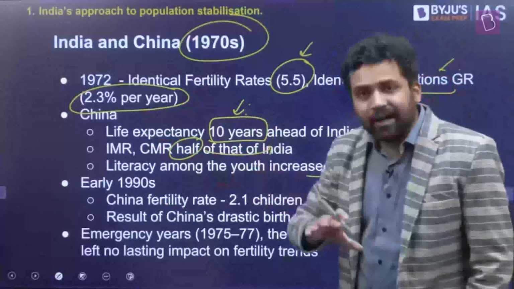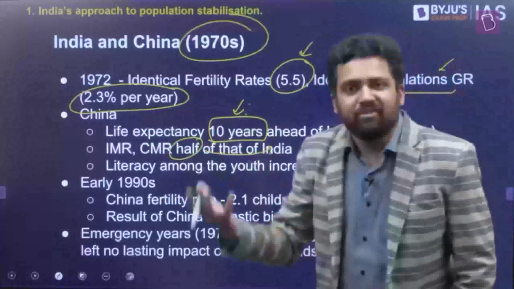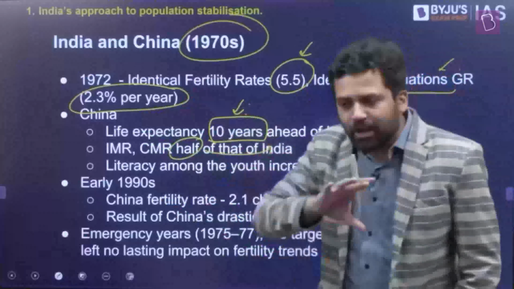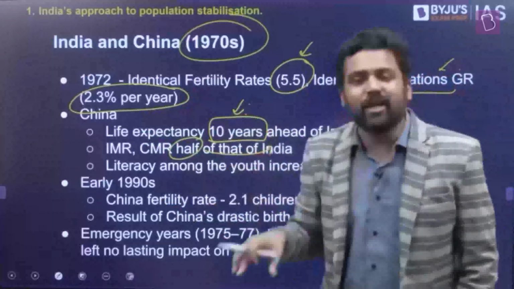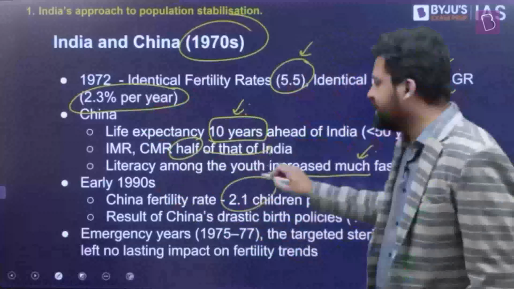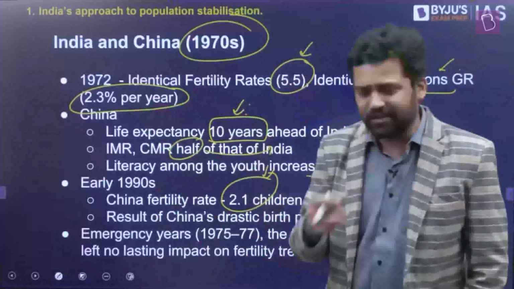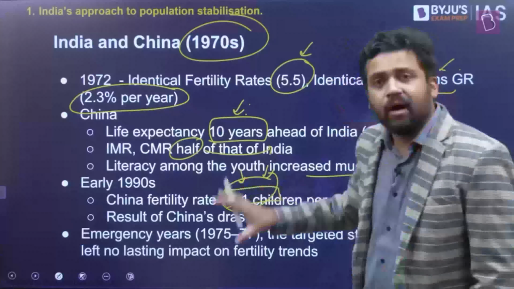Cut to the early 1990s, 1992, China achieved replacement levels. So what is replacement level? If the fertility rate is 2.1 or less, you have achieved replacement levels. Right? 2.1 is the replacement fertility rate. That implies that your population is not going to grow. So by the early 1990s, they had already achieved this. And how were they able to achieve it? In the 1990s, they came up with some aggressive population control measures, like the one child norm and other things. So their fertility rate had become 2.1 already by the 1990s.